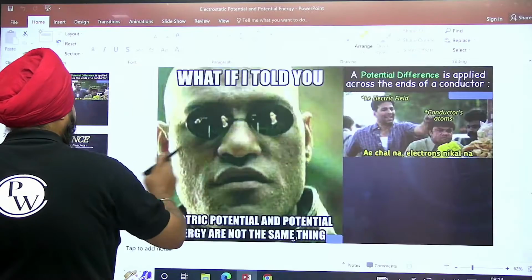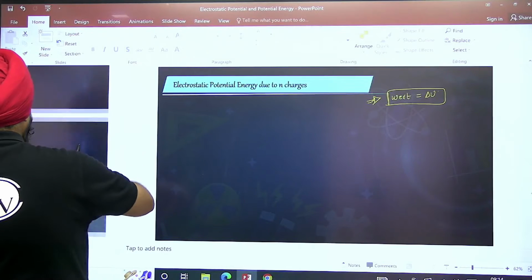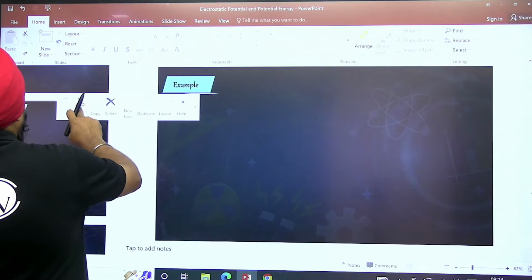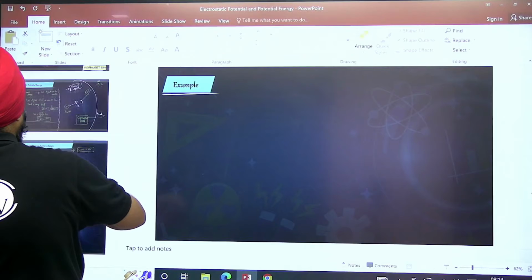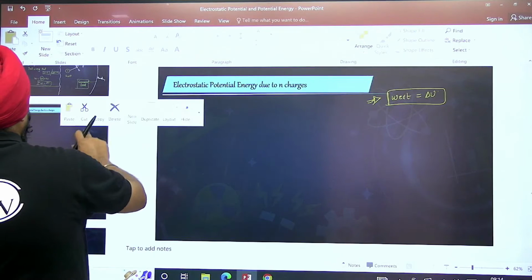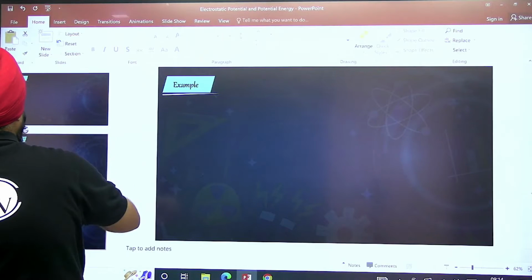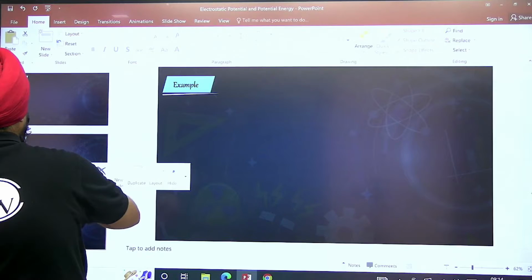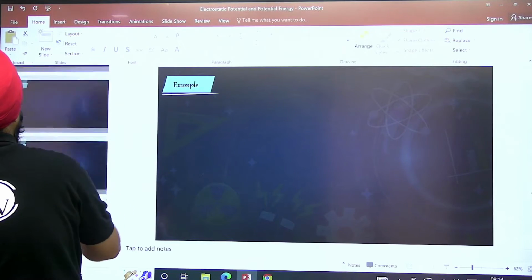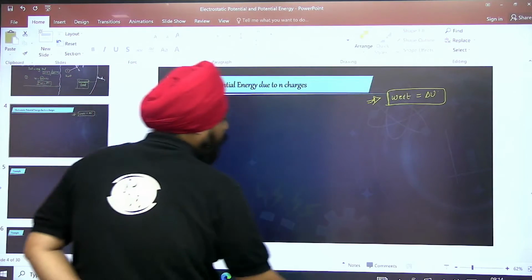Okay, please allow me. Okay, please. Paste. Paste. We are going to see some example based on this formula. Okay, I heartily apologize for this. Right, went on.